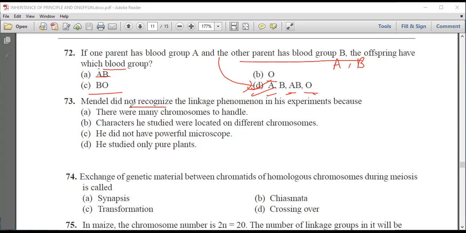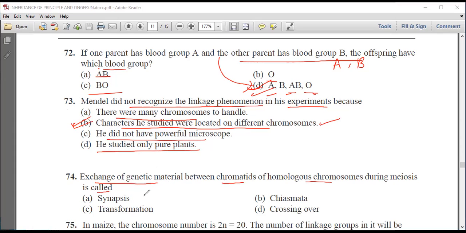Next question is, Mendel did not recognize the linkage phenomena in his experiments because first there were many chromosomes to handle, second the characters he studied were located on different chromosomes, third he did not have a powerful microscope, and last he studied only pure plants. We know that he was not able to recognize linkage because characters he studied were located on different chromosomes. Next question is, exchange of genetic material between chromatids of homologous chromosome during meiosis is known as synapsis, chiasmata, transformation, or crossing over. We know that exchange of chromatid is known as crossing over.